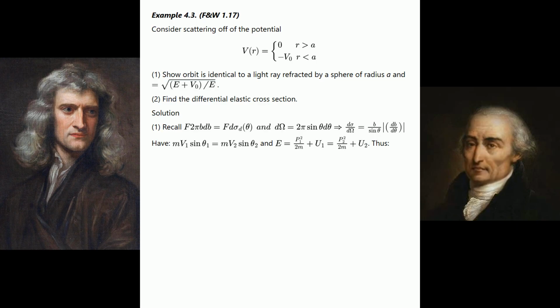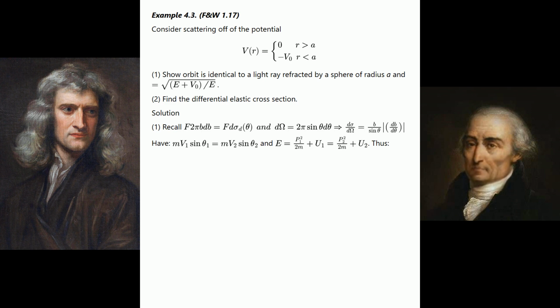Example 4.3. FNW 1.17. Consider scattering off of the potential. See the equation shown. 1. Show orbit is identical to a light ray refracted by a sphere of radius a and n equals the square root of (E + V₀)/E. 2. Find the differential elastic cross-section. Solution. 1. Recall F of 2πb db equals F of dσ/dΩ times dΩ equals 2π sin θ dθ, so dσ/dΩ equals b over sin θ times the absolute value of db/dθ.